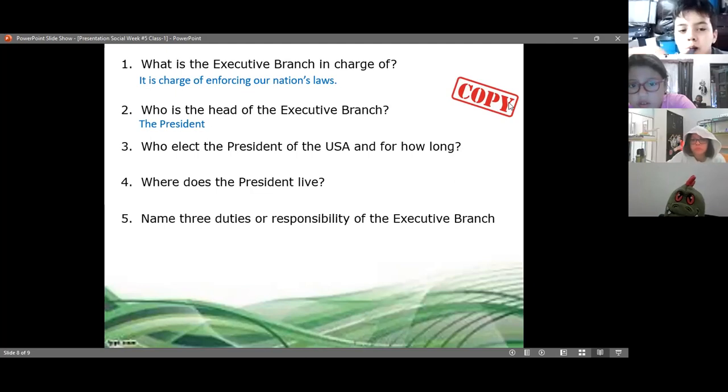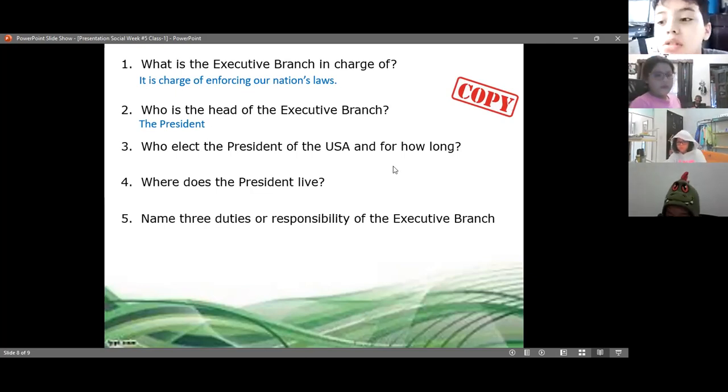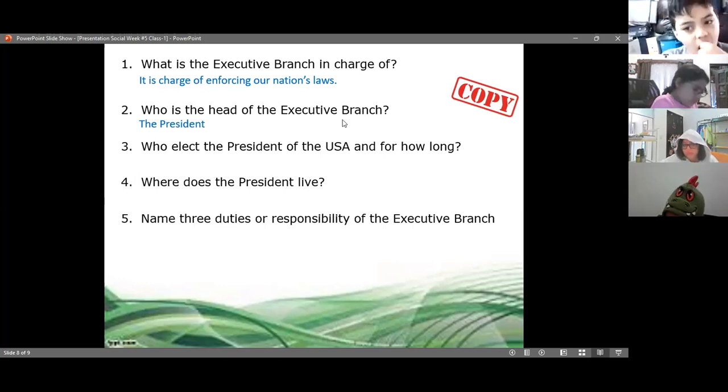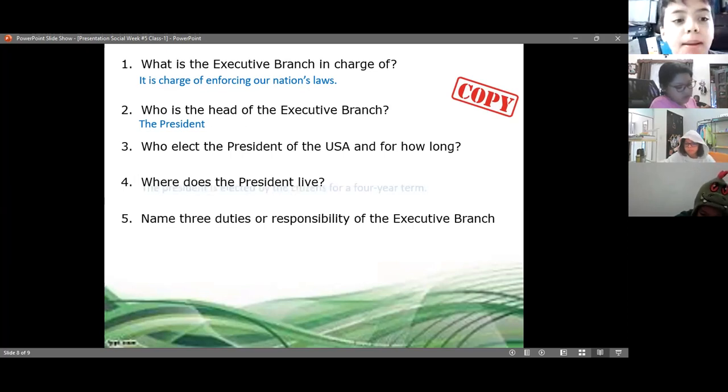Kamala Harris doesn't choose Joe Biden as president of the United States. Miss, what is the topic? The topic is the same, the three branches of government. We have to upload this to Schoology. No, you don't have to upload it, you just have to copy. There is an election, right? Yes, remember? They vote.